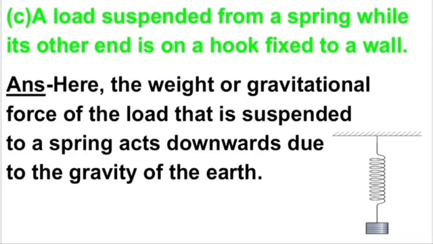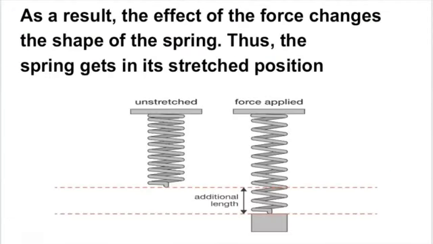Okay, so in this case, the weight or gravitational force of the load that is suspended from a spring acts downwards, because the gravitational force always acts downwards, right? And the gravitational force acts due to the gravity of the earth.